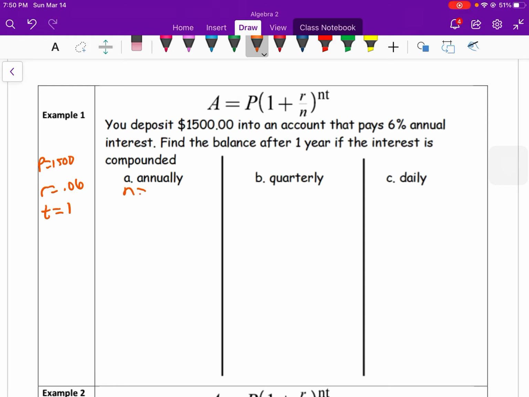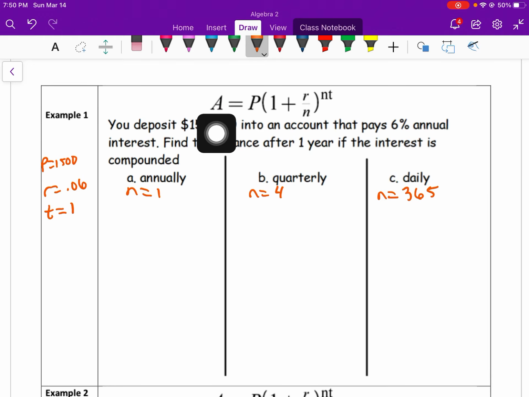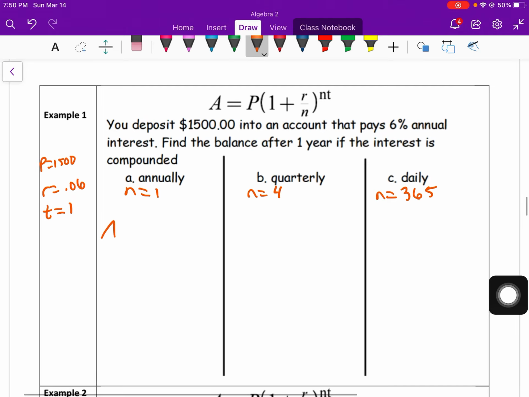And finally, we need to know what our N is in each case. So in the first case, it says N is annual, so that would be when N was 1. If it's quarterly, I hope that's intuitive, where quarterly would be 4 times a year. And then daily, how many times a year? That'd be 365 times a year. So let's find out our A. Let's find out how much money we'll have in each case at the end of a year. So we're trying to find out what A is. So we're going to plug in P, R, T, and N into our equation to solve.